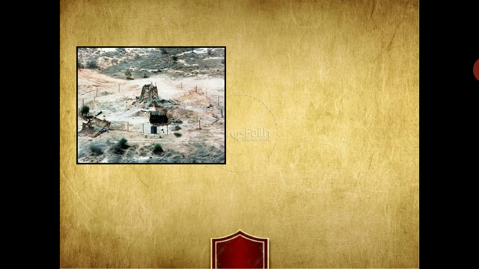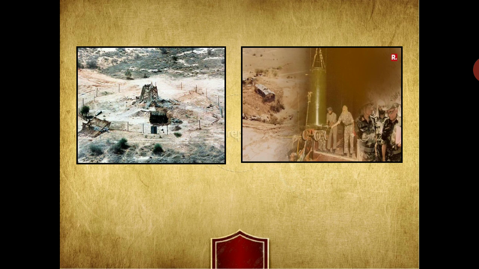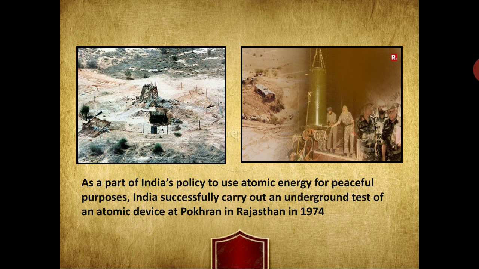Now, as a part of India's policy to use atomic energy for peaceful purposes, India successfully carried out an underground test of an atomic device at Pokhran in Rajasthan in 1974. Our main purpose was to be independent in having all the techniques we needed to go for a war.